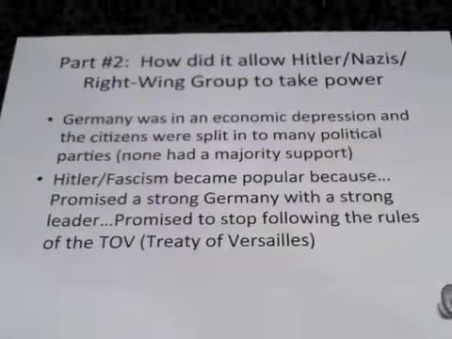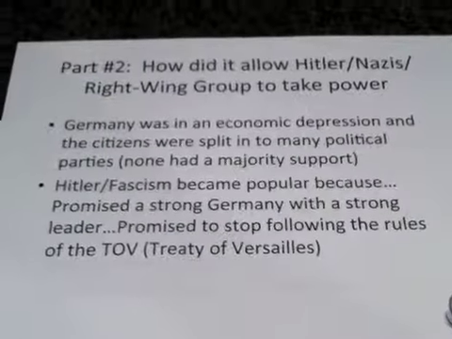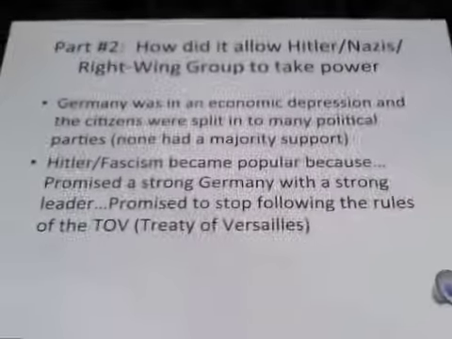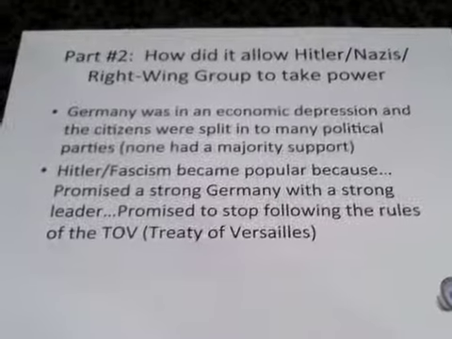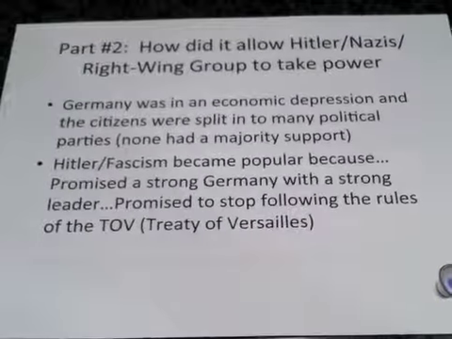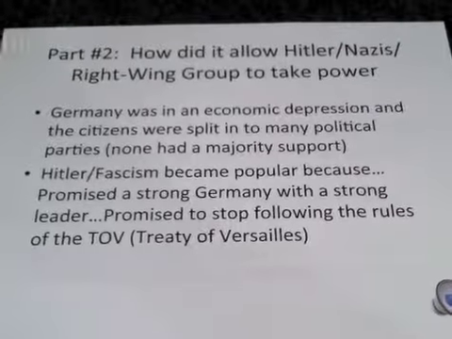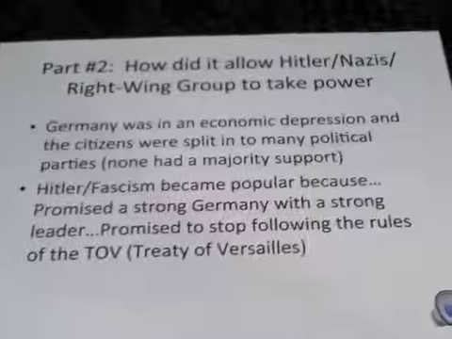None of the 4 parties were able to get enough people to support them to take office. Because of this, Hitler and fascism became very popular because he promised a strong Germany with a strong leader, and probably most importantly, promised the people of Germany that he would stop following the rules of the Treaty of Versailles, which had humiliated Germany, in his opinion.